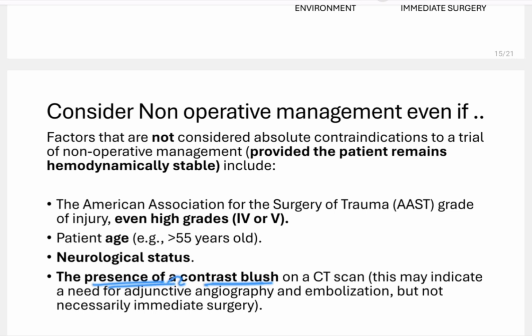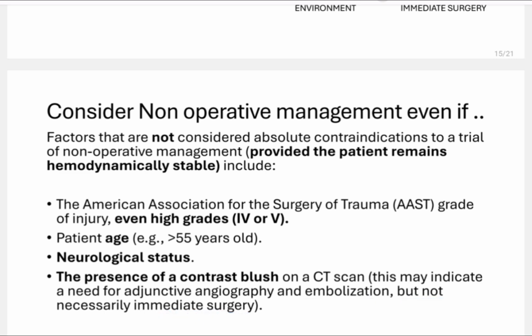Even the presence of active bleeding or contrast blush is not an indication for operative management. You can still do non-operative management. Contrast blush can indicate the need for adjunctive angiography or embolization, but not necessarily immediate surgery.